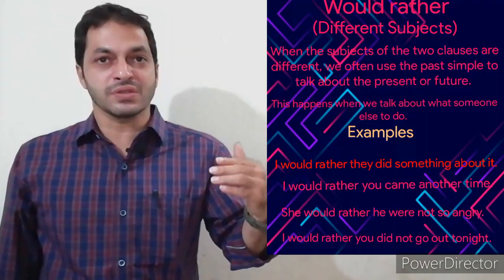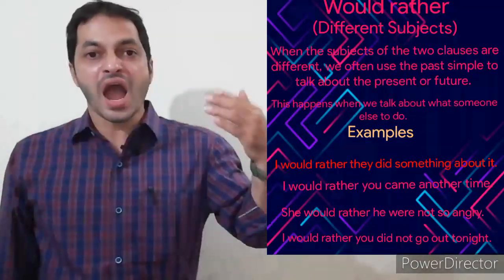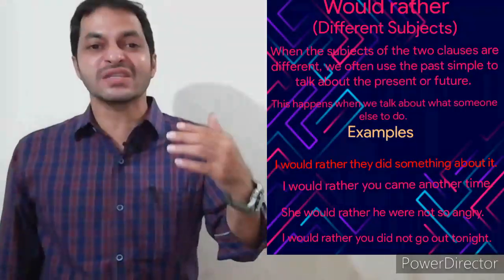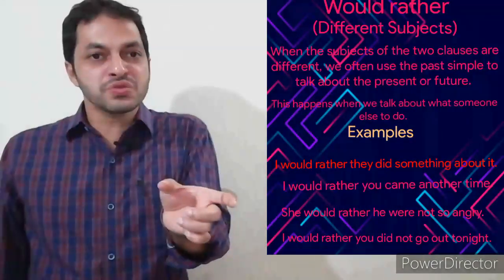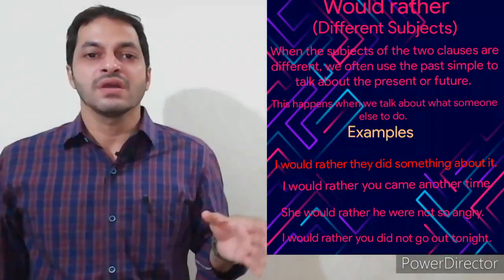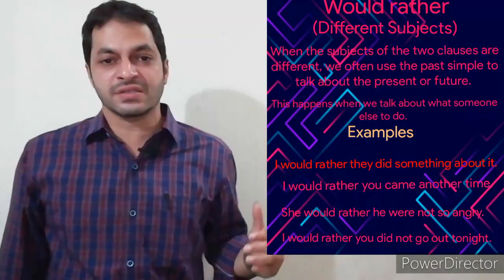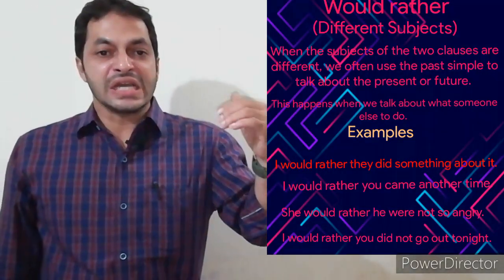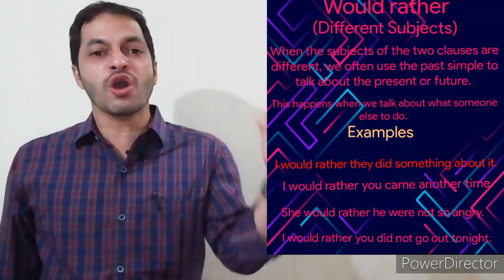Let us go to the next example. I would rather you did not go out tonight. Here also we used different subjects, I and you. I would rather you did not go out tonight. I would prefer you not to go out tonight.